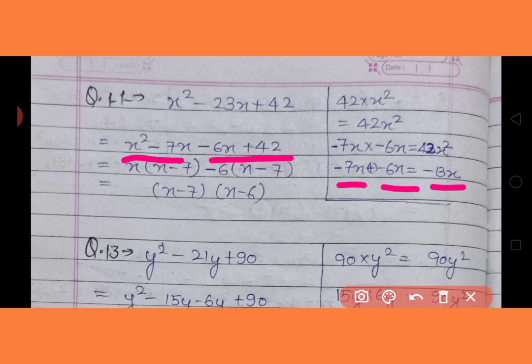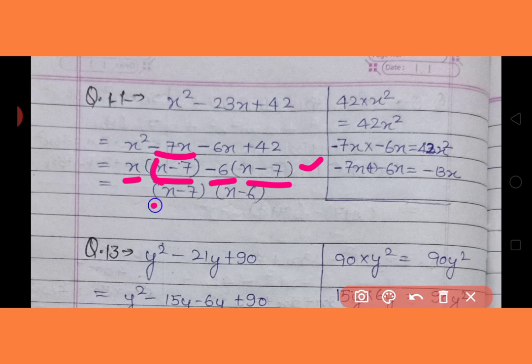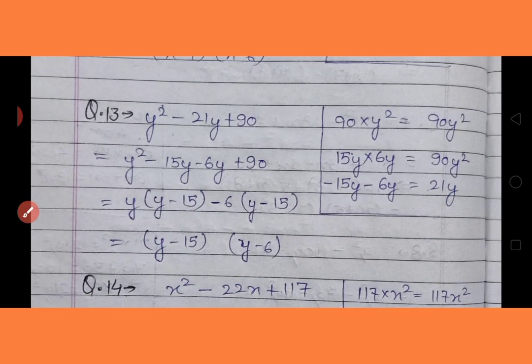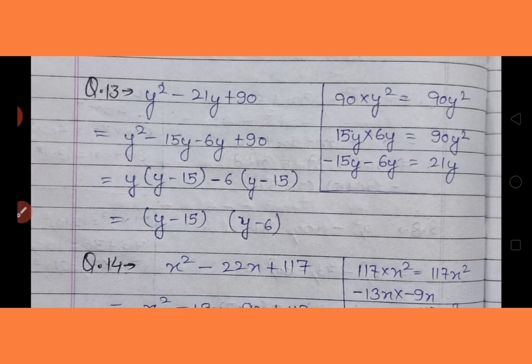It has been divided into two groups. From the first group we have taken a common x, so it remained x minus 7. In the second group we have taken a common 6, so again it remained x minus 7. So x minus 7 is common in both groups, so we will take it out. One x minus 7 is outside, now x and minus 6 remain, so we will write in the second bracket x minus 6.